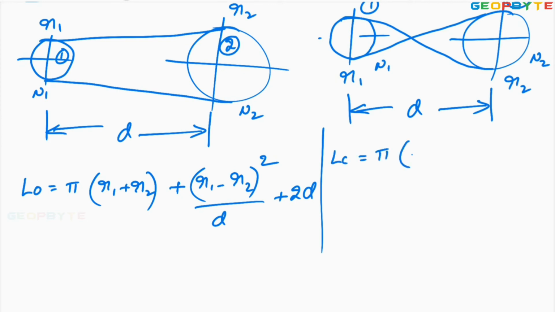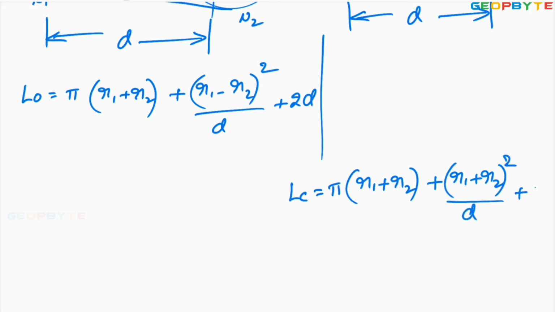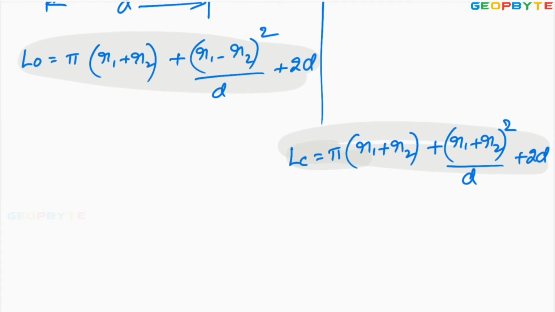Then the length of the crossed belt drive equal to pi into r1 plus r2 plus r1 plus r2 whole square by, here space is insufficient, let me write down. The length of the crossed belt drive LC equal to pi into r1 plus r2 plus r1 plus r2 whole square by d plus 2d. So this is the length of the crossed belt drive, and this is the length of the open belt drive. From this I can say that the length of the crossed belt drive is always greater than the length of the open belt drive.